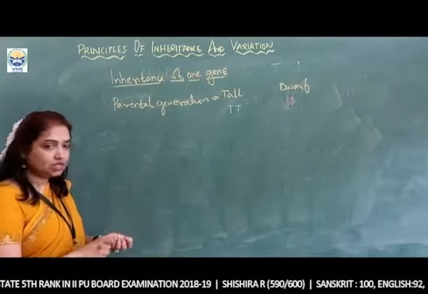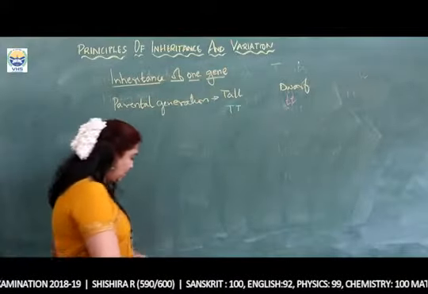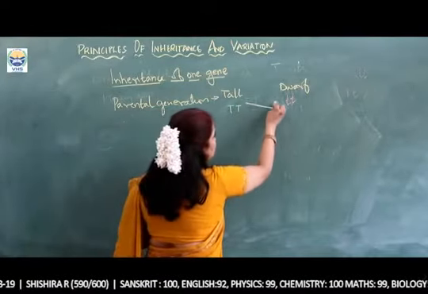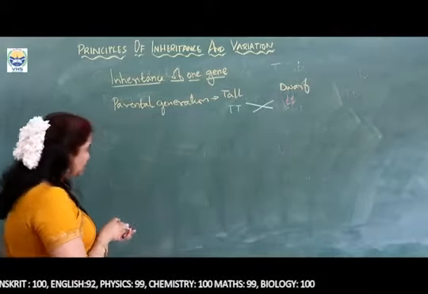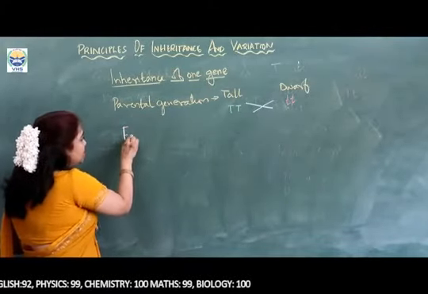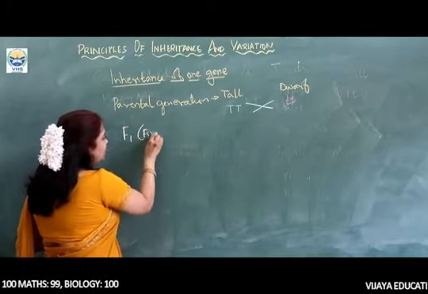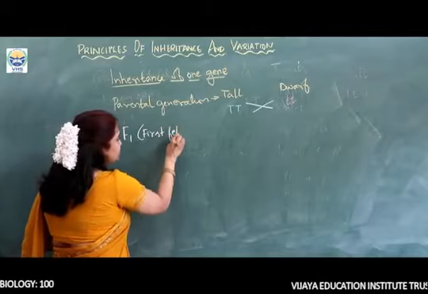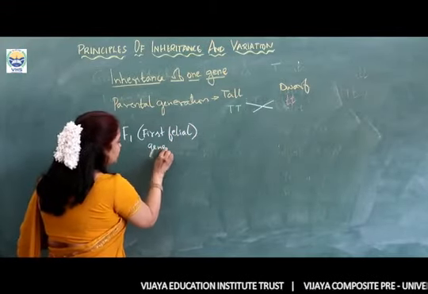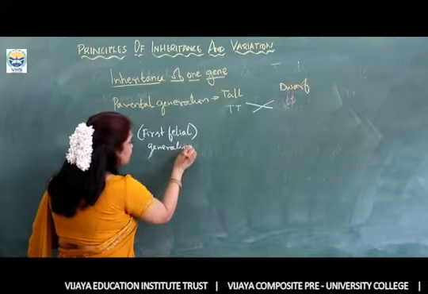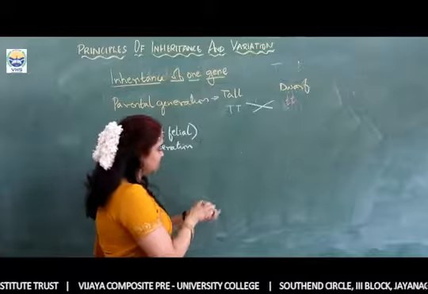Next, we are going to cross-pollinate these two. Once we cross-pollinate, the generation which comes first is called the F1 generation, or the first filial generation. Now, in this F1 generation, what are the probability factors here?